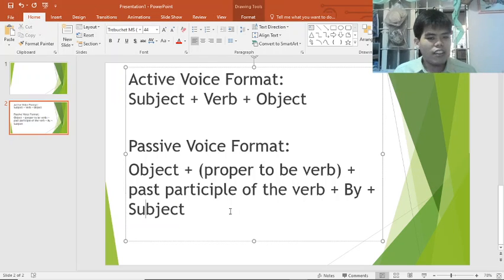So again, the active voice is Amir played computer. Let's change it into passive. So, the computer was played by Amir.